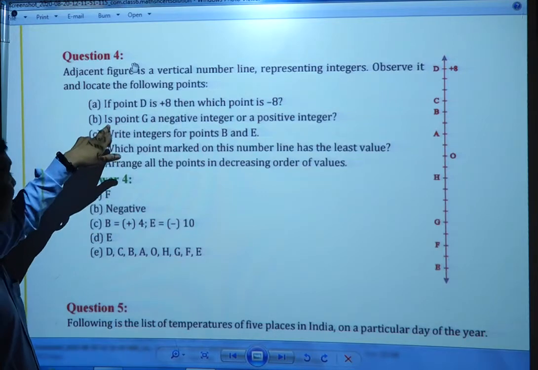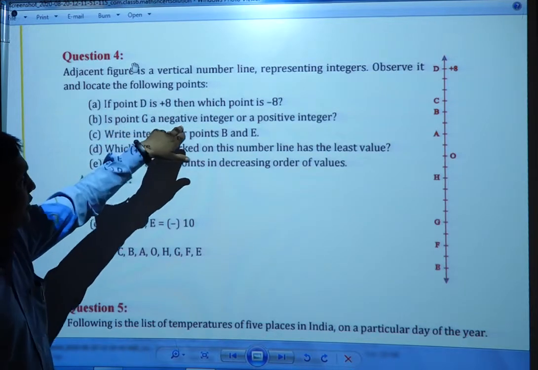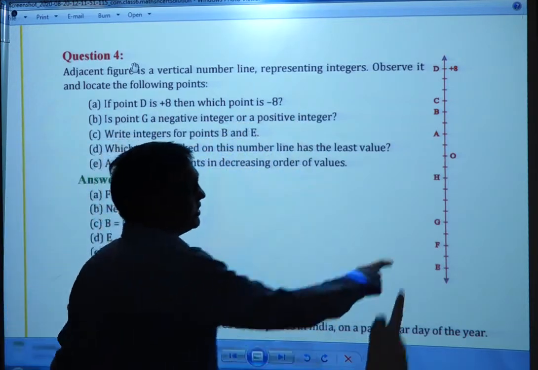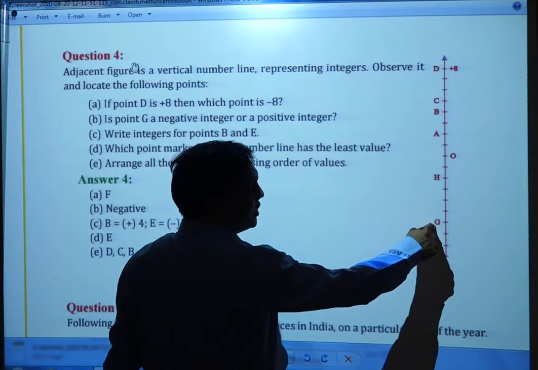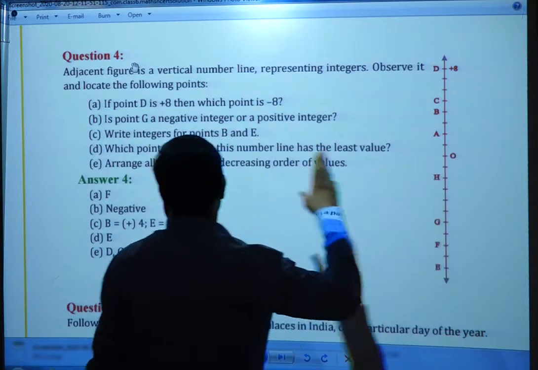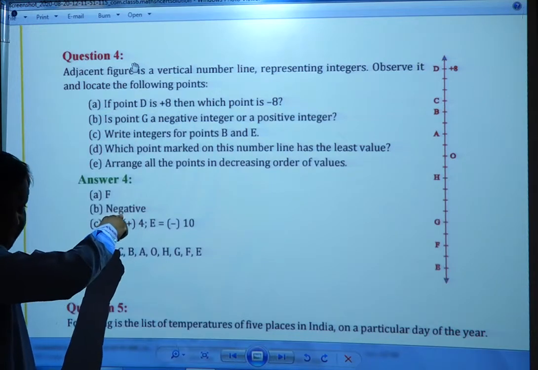Next, is point G a negative integer or a positive integer? G is negative. Why? It is below the 0, so it is a negative integer. It is a negative number.